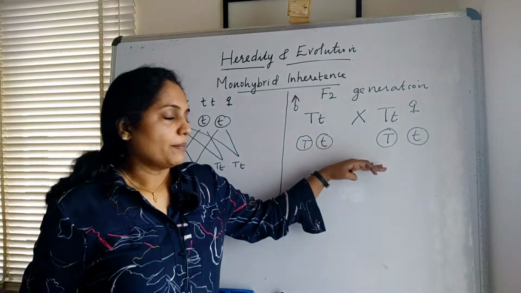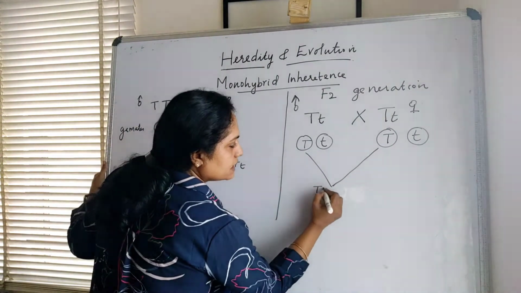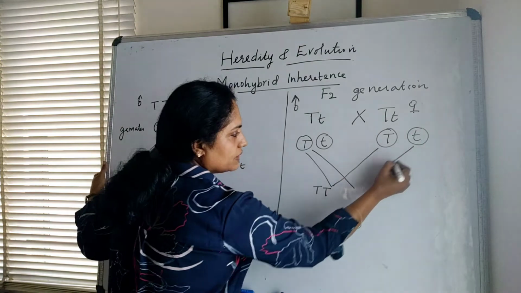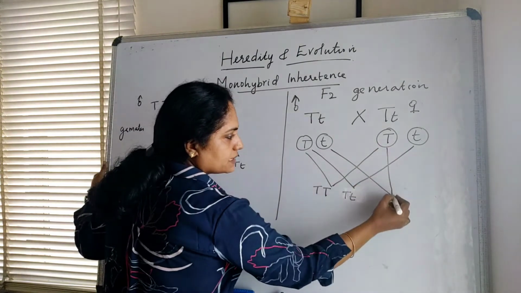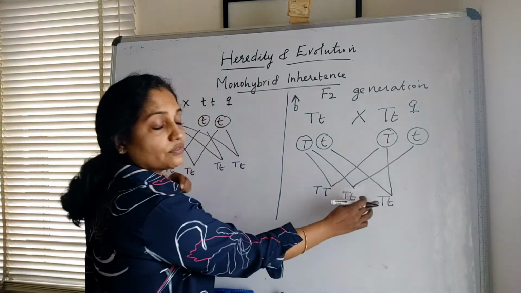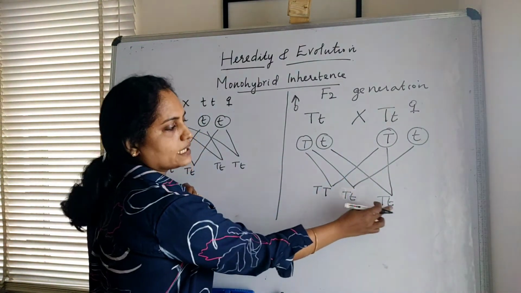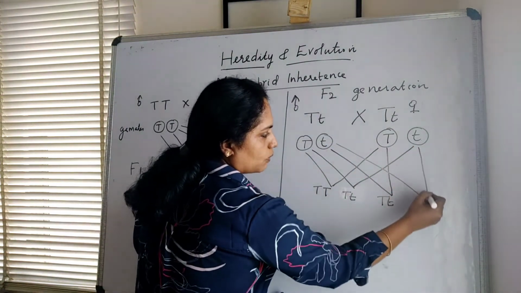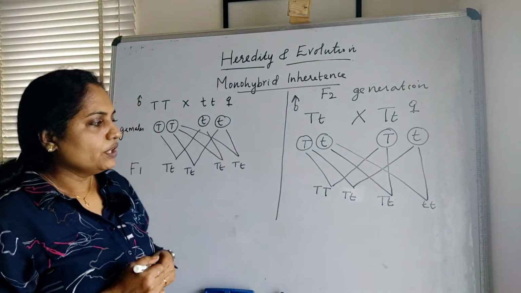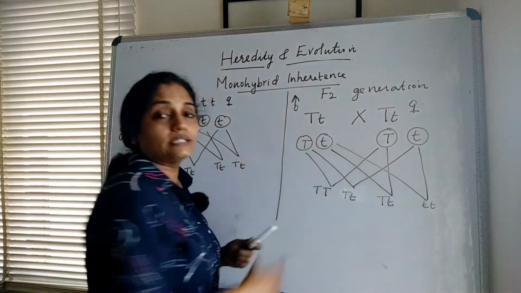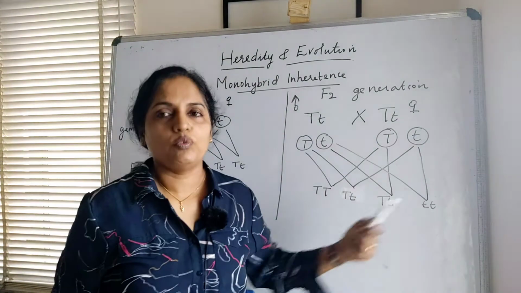When these gametes fuse among themselves, we get, see here, capital T and capital T, and then this capital T with this small t, we will get capital T and small t. This small t with this capital T, we get, while writing we write the capital letter first, here also one capital T and one small t, so the progeny is capital T and small t. Then this small t and small t, we will get small t, small t. So look here, we got three different types of plants. Genotypically there are three different types of plants.